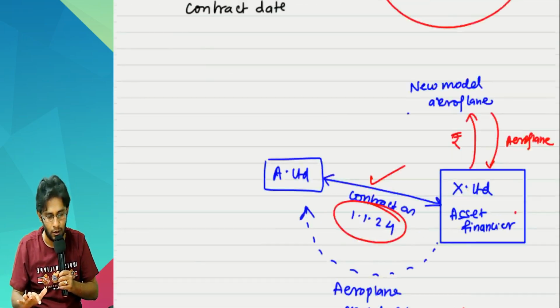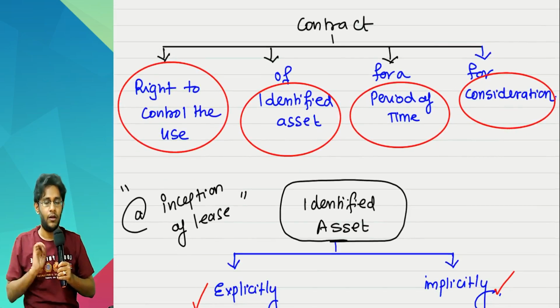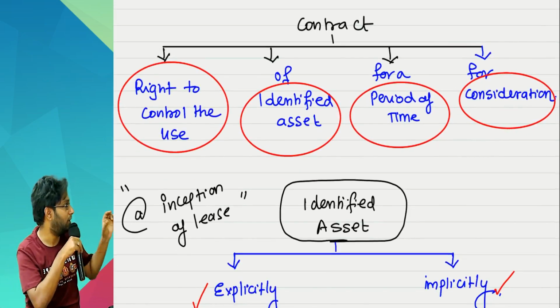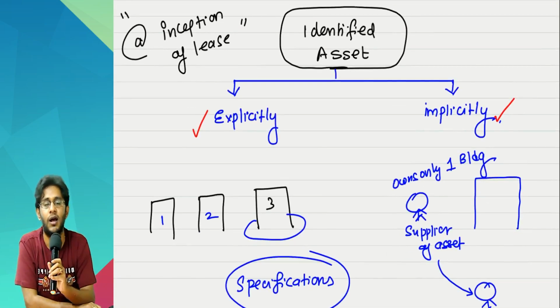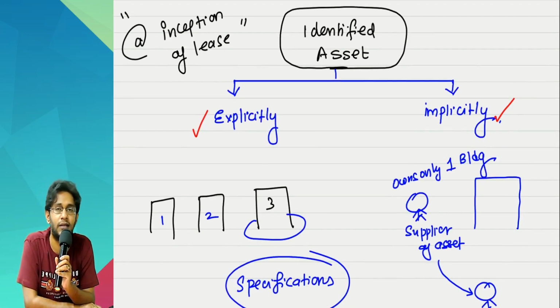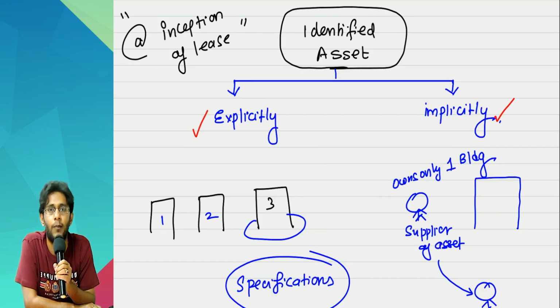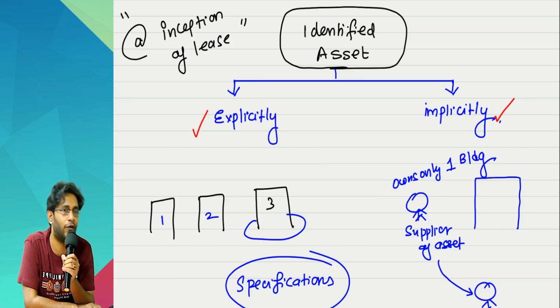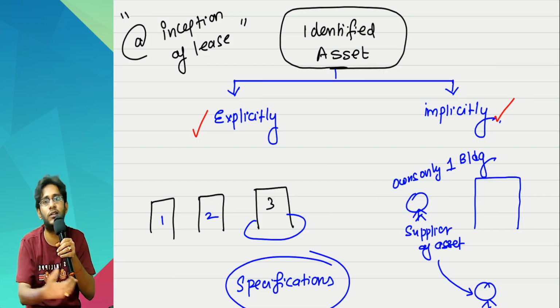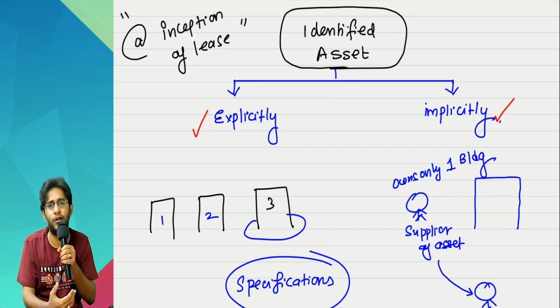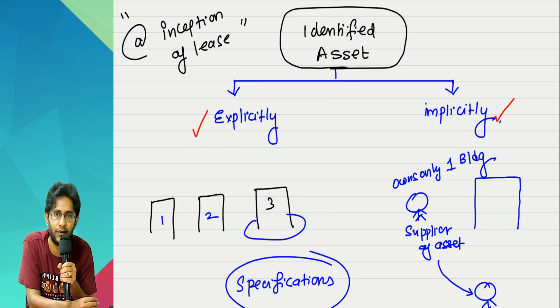Once again I repeat, sir, we started from here. Lease is a contract. In that, identified asset must be there. Now we started understanding what is identified asset. Asset must be identified. Which asset is going to be taken on lease must be clearly stated in the contract. Generally it will be stated explicitly only. But the standard also permits that sometimes it is implied also. If you are the owner of only one asset, I am talking about only that asset, so I need not explicitly write so much detail about the asset. Therefore, in some cases it can be implicitly identified also.